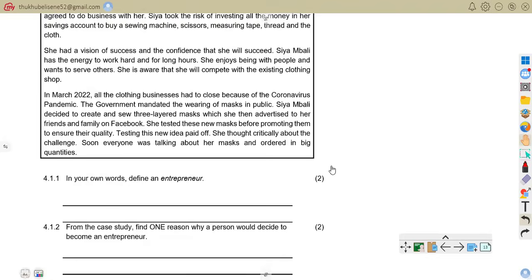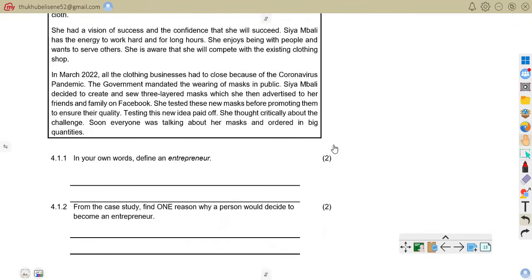So now we are to answer the questions that are going to follow. The first question says, in your own words, define entrepreneur. So, an entrepreneur is a person who starts a business in the face of risk. Also, you are asked to say, from the case, one reason why a person would decide to become an entrepreneur.